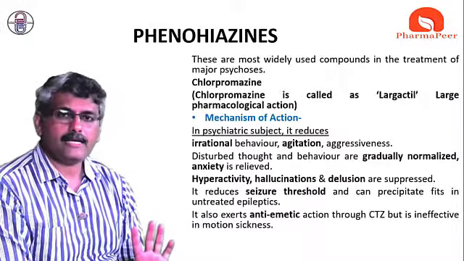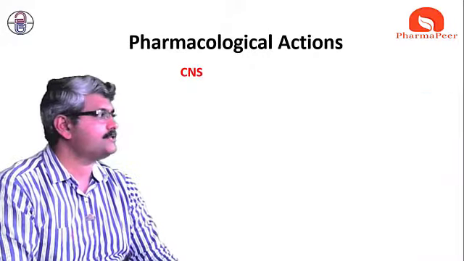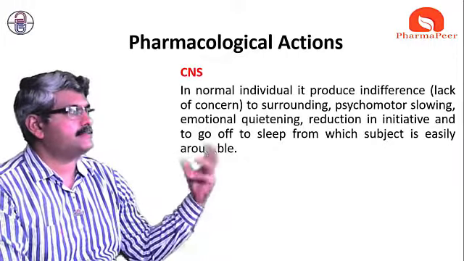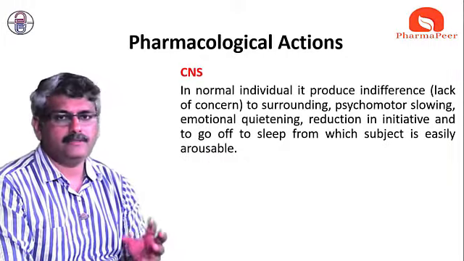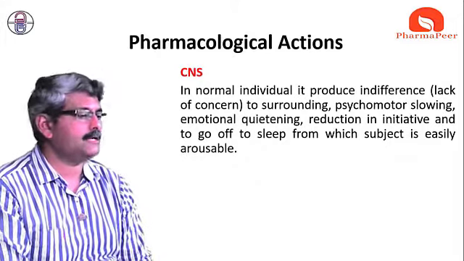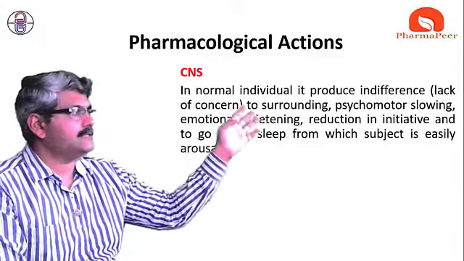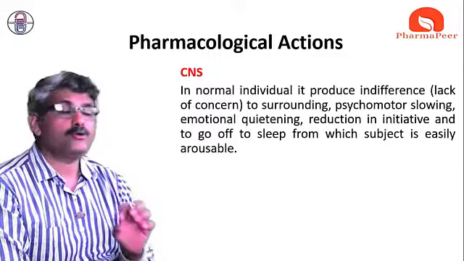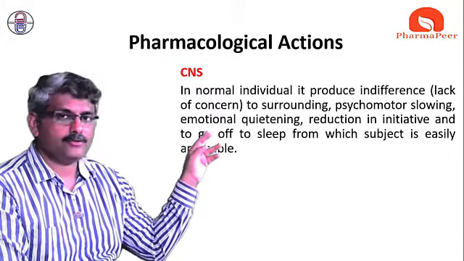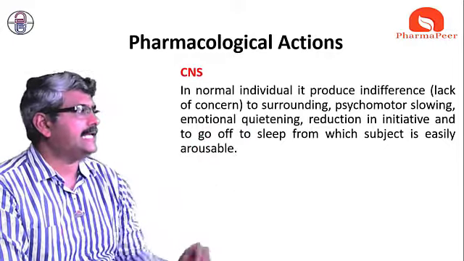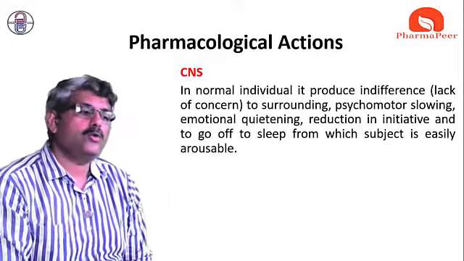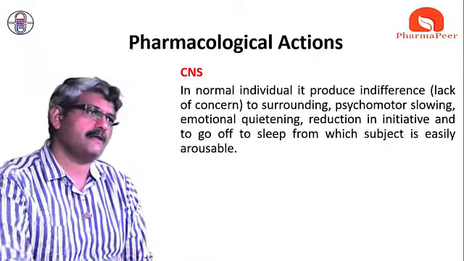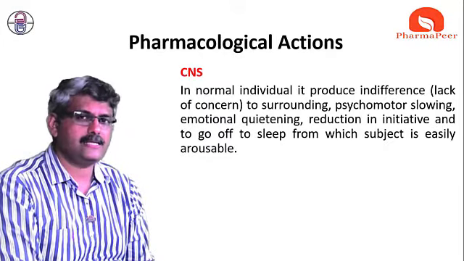This is the mechanism of action. Then next, what are its possible pharmacological actions on the central nervous system? Individually, they have some different actions, with a little bit of change in their action, but particularly with respect to the surroundings, some psychomotor activities are slowed. There is a reduction in emotional activity, quietening of emotional activity, reduction in initiative, and going off to sleep from which the subject is easily arousable. He can wake up again, because it is a CNS depressant action.